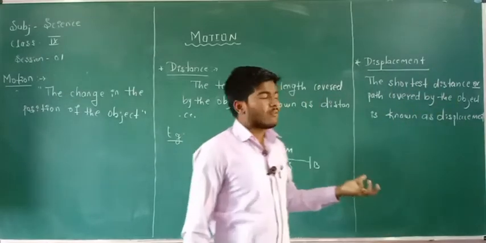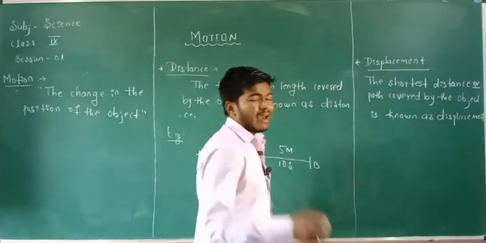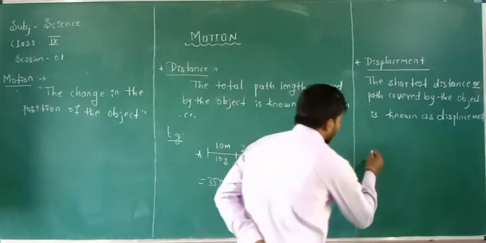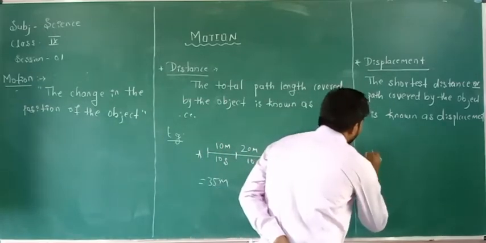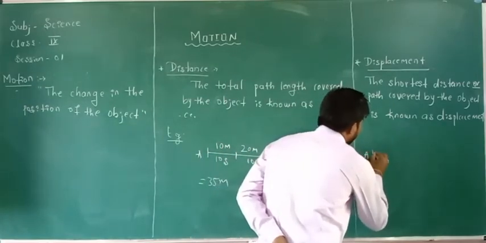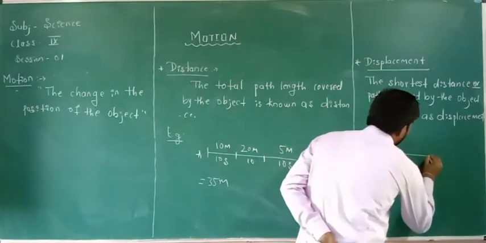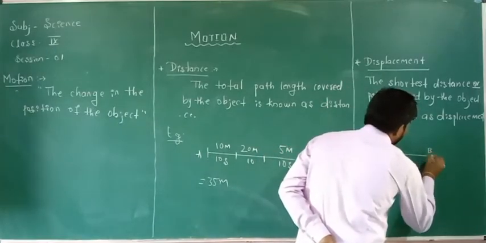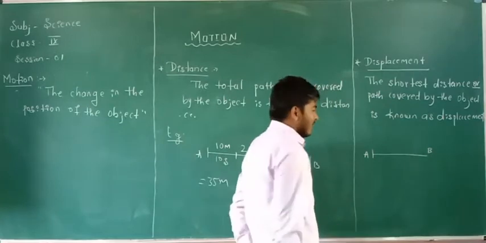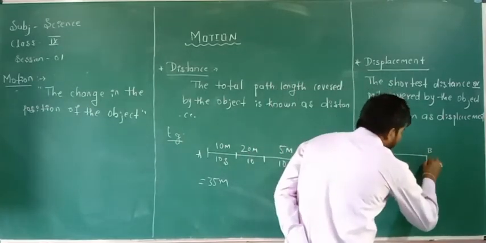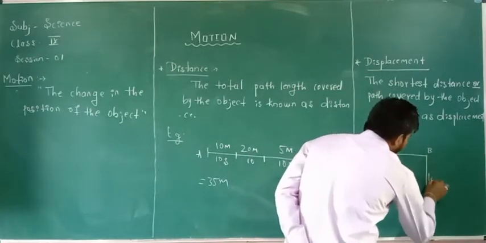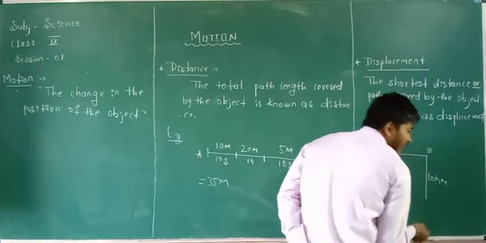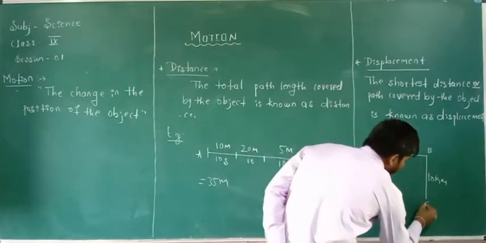How are we going to calculate the displacement? I am giving one example here. A car moves from point A towards point B, and it takes a right turn and runs about 10 kilometers to the point C.